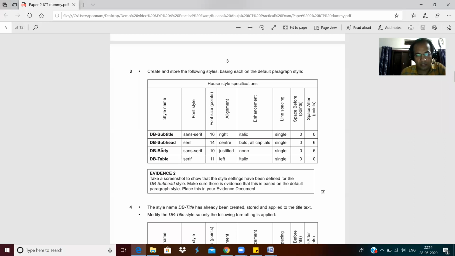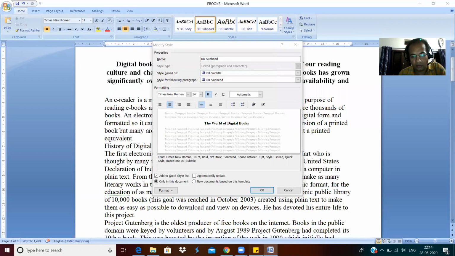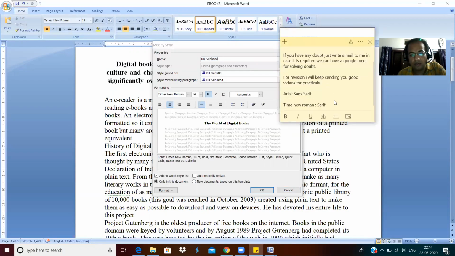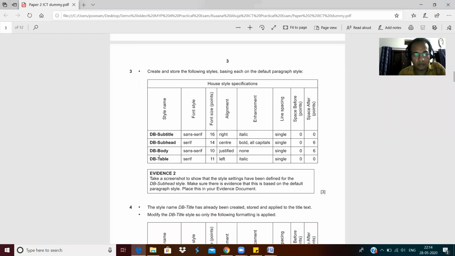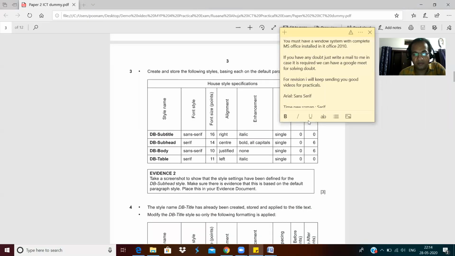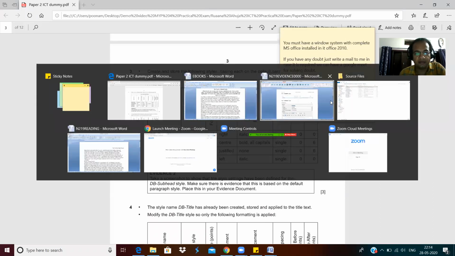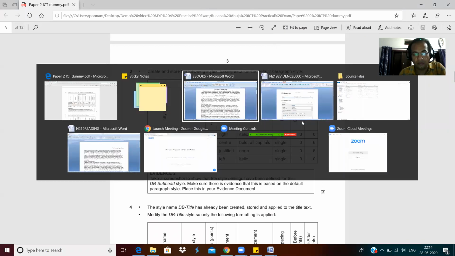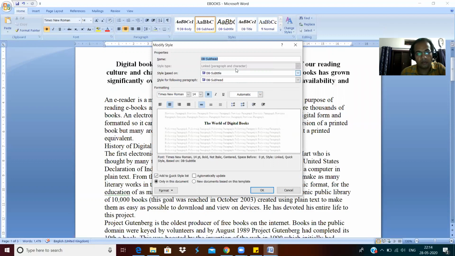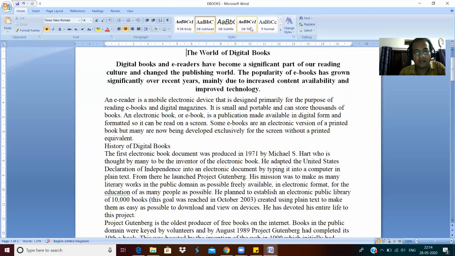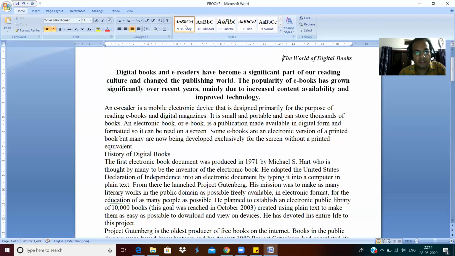So what I'm going to do here is create DB body. DB body should be sans serif, so it should be Arial. So I just save it. Where is my DB body? Here is my DB body.